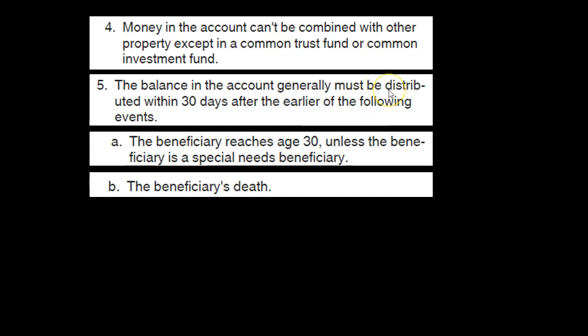So we're thinking about when the money went in, we put the money into the account. Now when do we have to distribute it? By 30 days after the earlier of the beneficiary reaching age 30 unless the beneficiary is a special needs beneficiary, or the beneficiary's death. And again, this is the condition when they must be distributed.